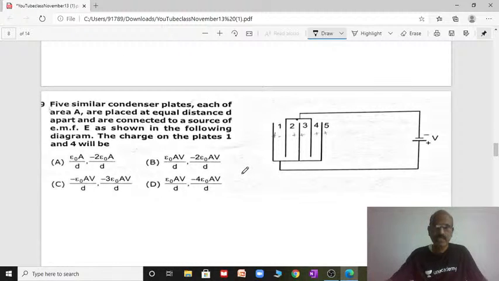See here, there are 5 similar condensers, that is, capacitors. Each plate area is placed at equal distance apart, connected to the source EMF. This is the EMF.